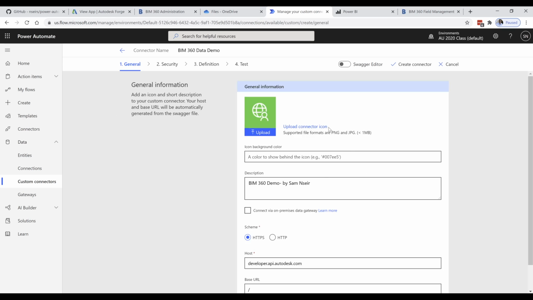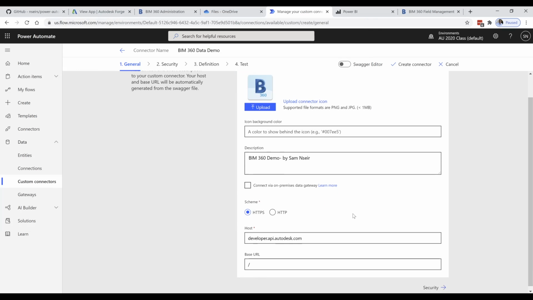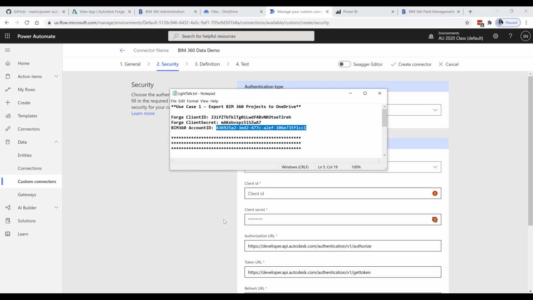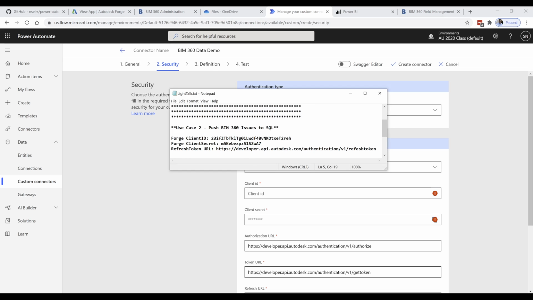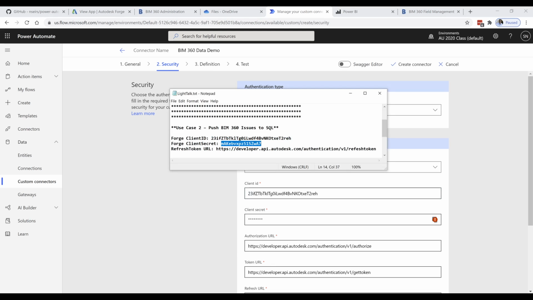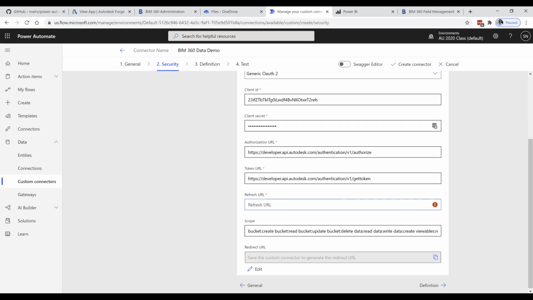So first step is you can choose, that's kind of optional, but you can choose to have a logo. Select this as our logo, rest, and click on secure. Here you need to provide the client ID and client secret. Scroll down here a little bit. Also require the refresh URL.